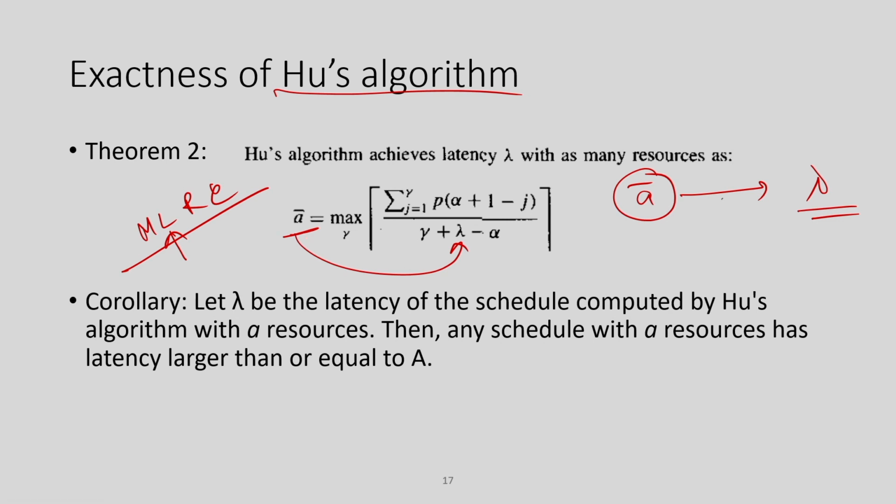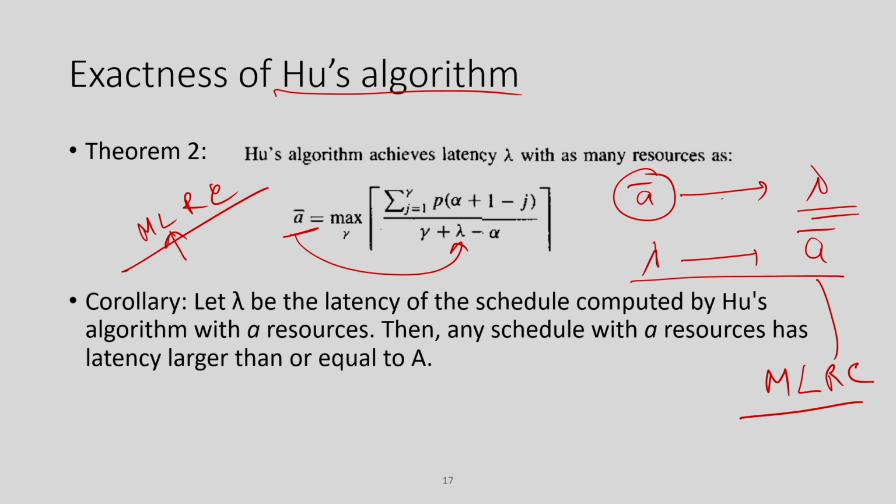Similarly, given this lambda, Hughes can schedule this behavior within lambda time using A bar number of resources, which is basically MRLC. So, in general it gives an optimal solution in both contexts, either MLRC or MRLC.